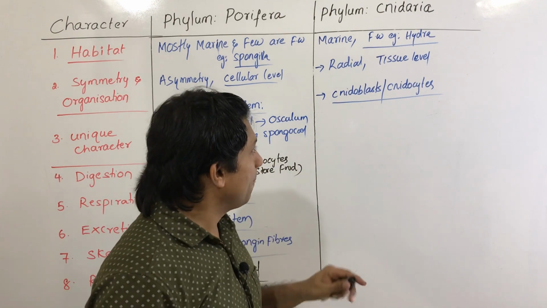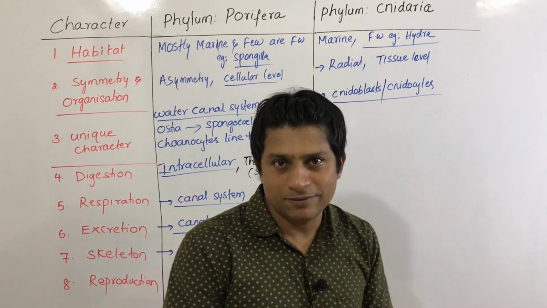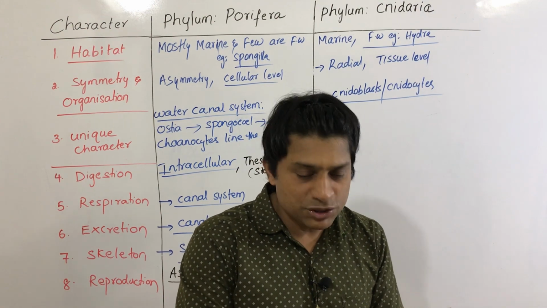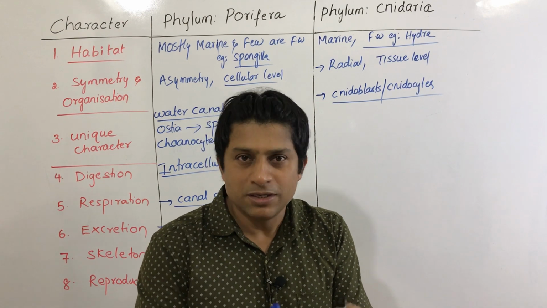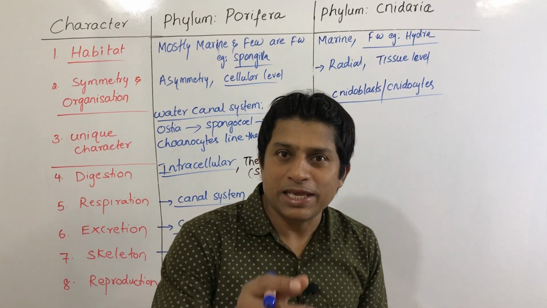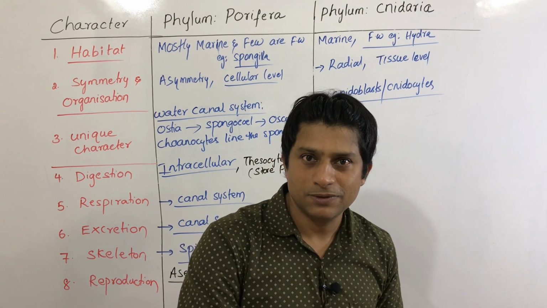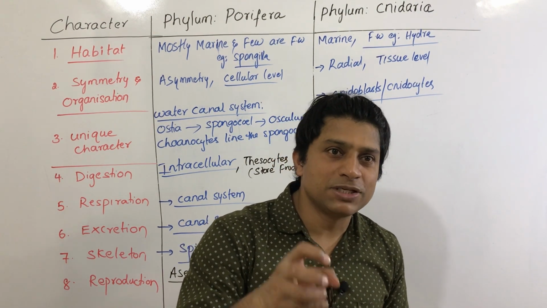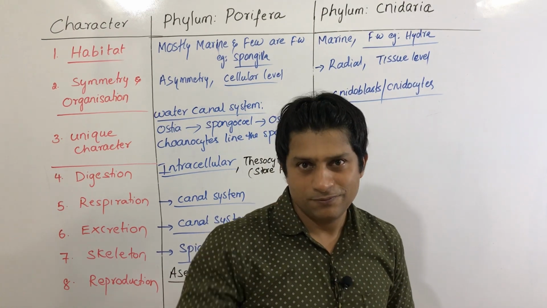Clear? Next, this cnidoblast or cnidocytes have a stinging cell, or actually, they have a stinging capsule inside. The stinging cells have a stinging capsule, which is called nematocyst. Those stinging capsules contain venom called hypnotoxin. So this hypnotoxin will be released from these cells for defense, right?